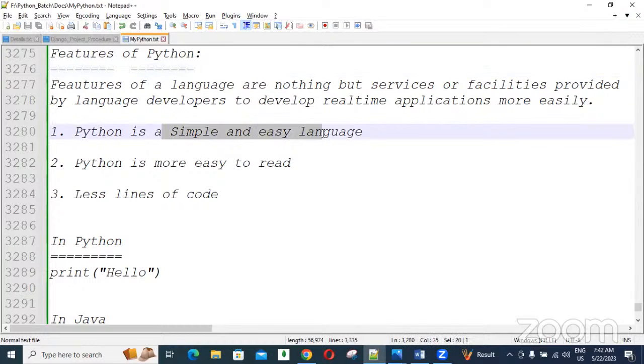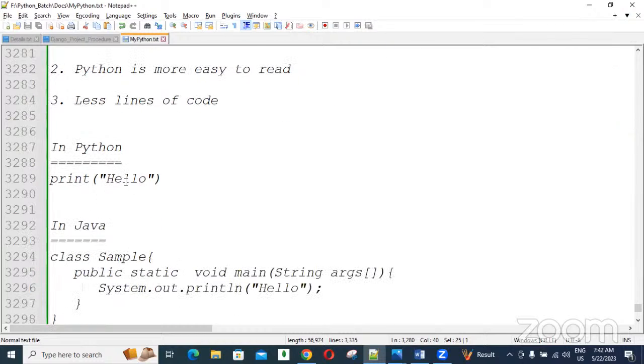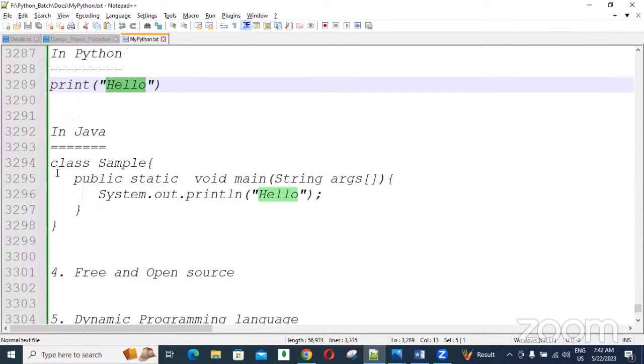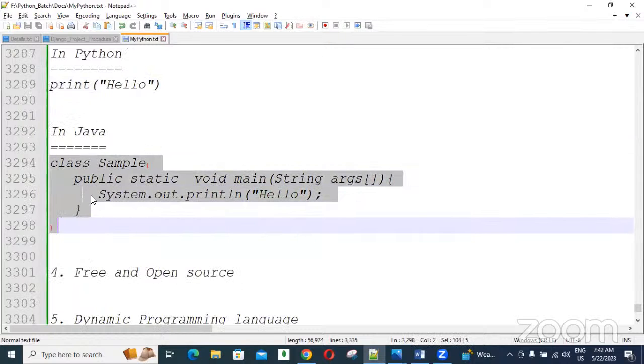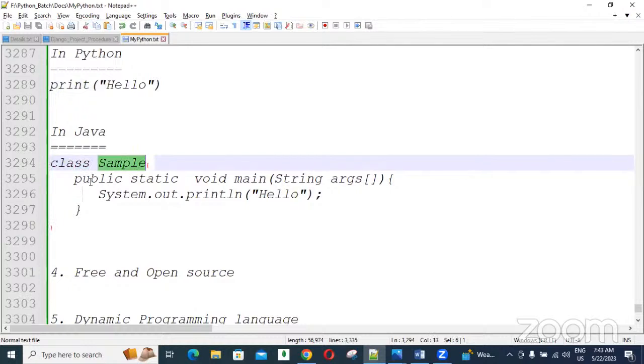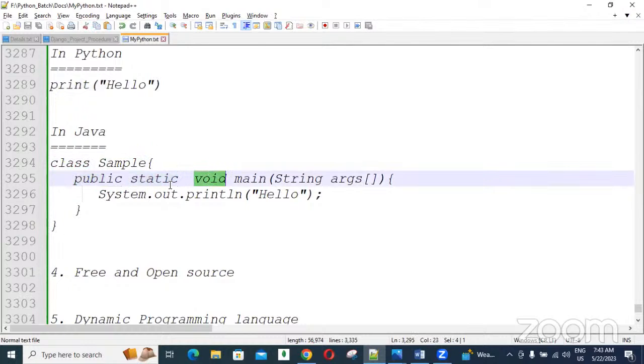Python is a simple and easy language. How can we say Python is simple or easy? It means we write simpler code. For example, to print a hello message, we write just one line of code: print hello. That's it. The print method will print this content. But in Java, we need to write many lines of code, where each word and each statement has a separate meaning. We will discuss all these things later, and then we can print a hello message.